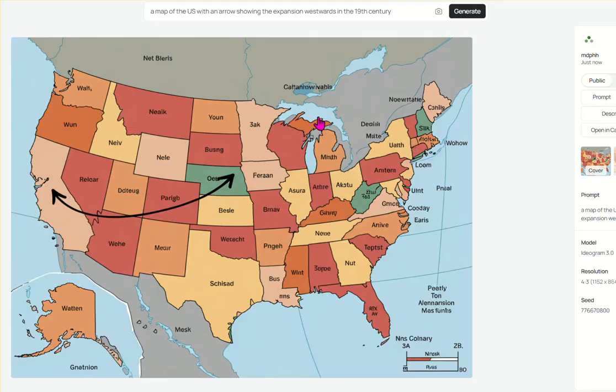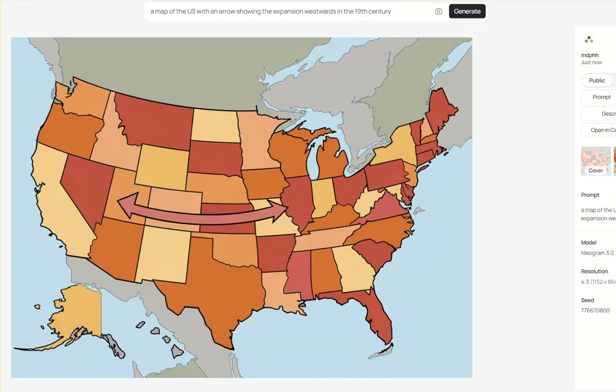Ideogram, however, just created a map. It tried adding some text here, obviously not very successfully, and also has this very strange kind of coloring, which is totally meaningless in this context. But look at that arrow. So I guess no, it's not even from St. Louis heading west. It's just an arrow with two points, two directions in the wrong place. Again, just generally, I guess this is sort of like from the St. Louis area, but why going in both directions?